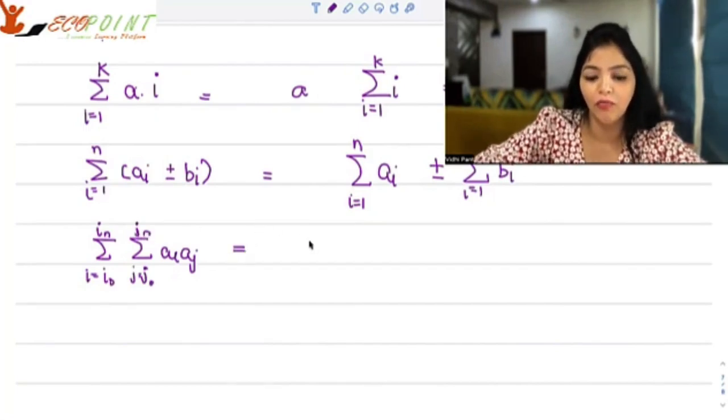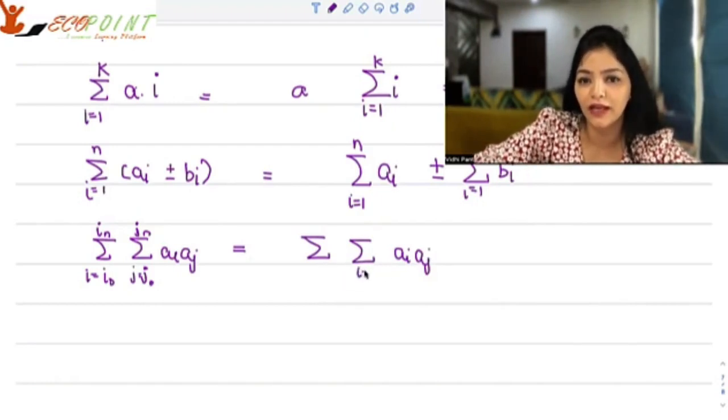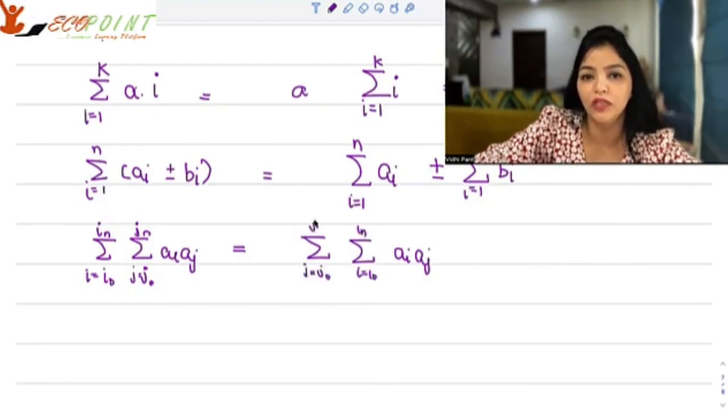This could be interchanged as well, just like double integrals could be interchanged. This is not that basic, but I just wanted to add it as a property of sum you should know. So I can write i goes from i naught to in, and j goes from j naught to jn here.